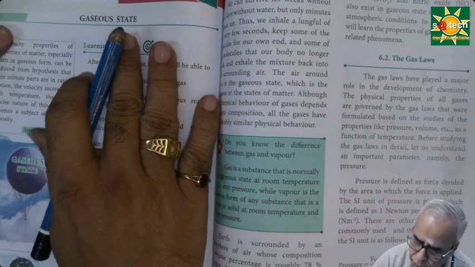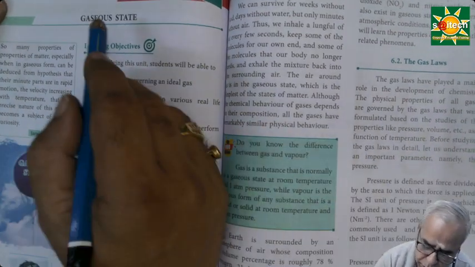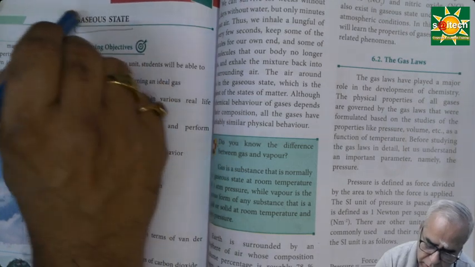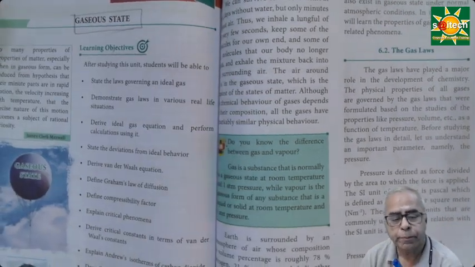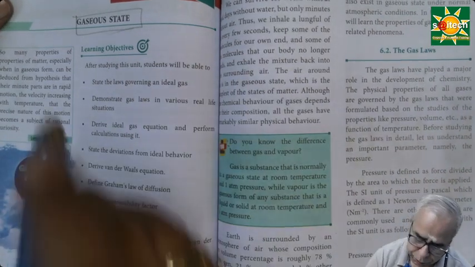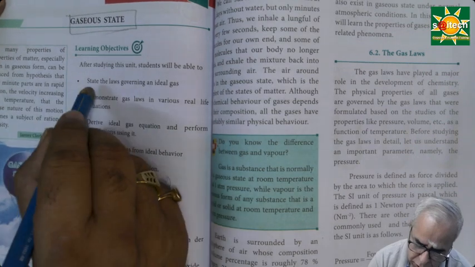This is from Tamil Nadu State Board book, Physics book +1, gaseous state. This is a very, very important topic. Let us have a fast run through. The major contents of this gaseous state are, please take down,